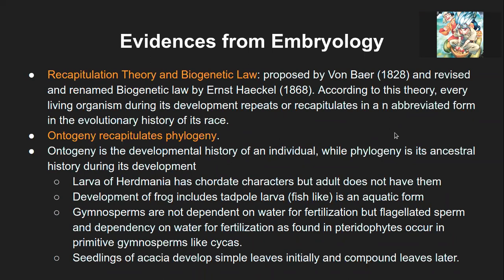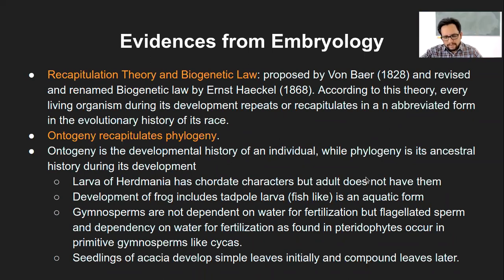Yes, like, I didn't understand. So every living organism does what? It will repeat in an abbreviated form, in the sense that the younger stages of the embryonic development give more idea about how the adult would be, or give more idea about which common ancestor they are coming from.